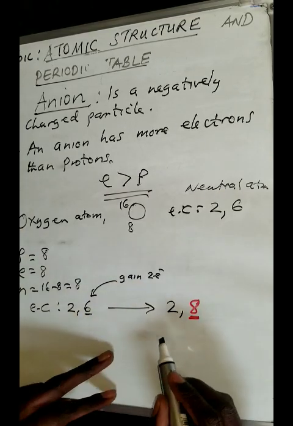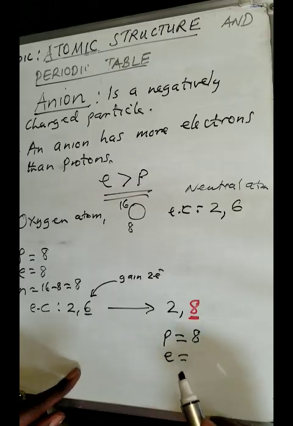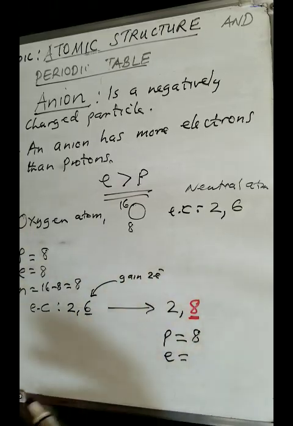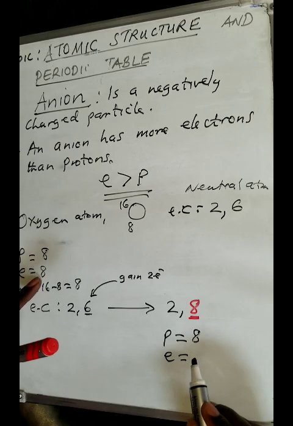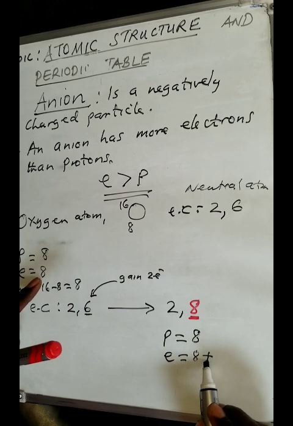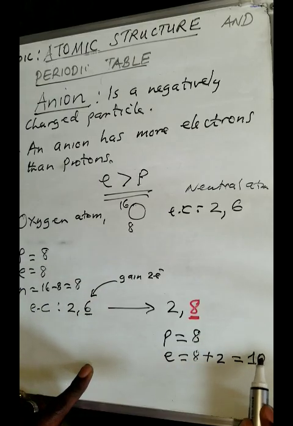So now look at this one. The number of protons does not change. It will still remain 8. What changes is the number of electrons, because they are the only ones that can move. So initially, how many electrons did you have? You had 8, plus the 2 you have gained. So 8 plus 2 will give you 10 electrons.